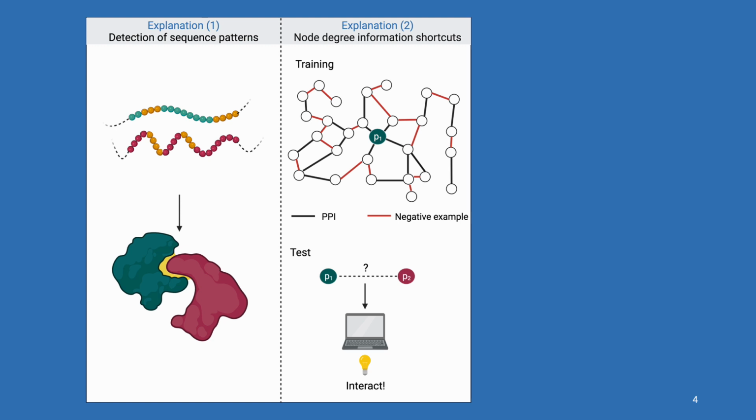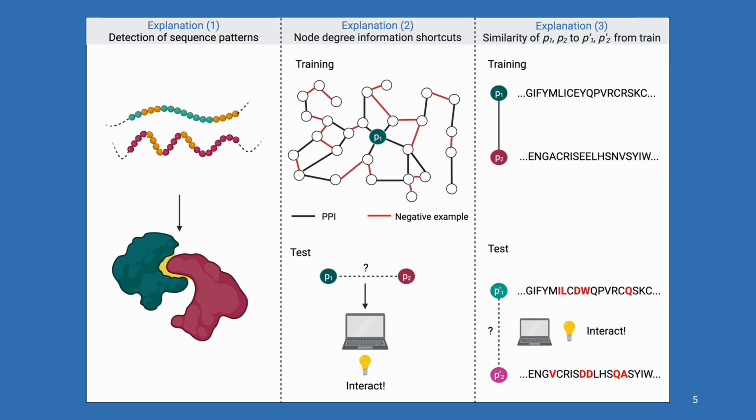Explanations 2 and 3 are both cases of data leakage, which occurs when proteins from the test set occur in training, and you can leverage easier features. Explanation 2 is that the models utilize node-degree information shortcuts that individually explain whether the protein interacts, and then based on these individual tendencies, they predict the interactions. For example, here, we see that P1 only appears in interactions in the training set, so test interactions containing P1 will most likely be predicted as interacting as well.